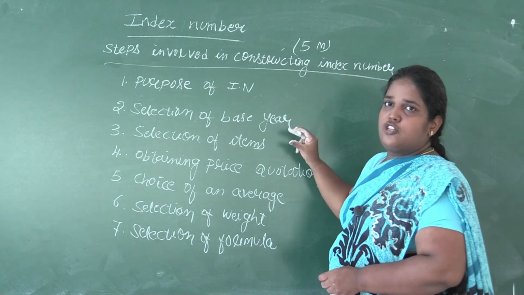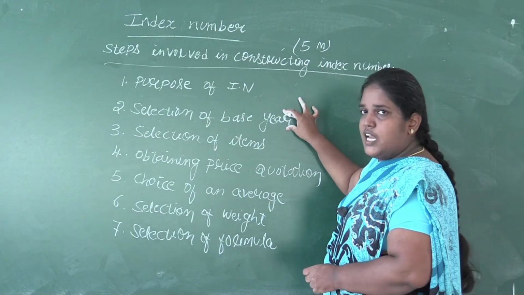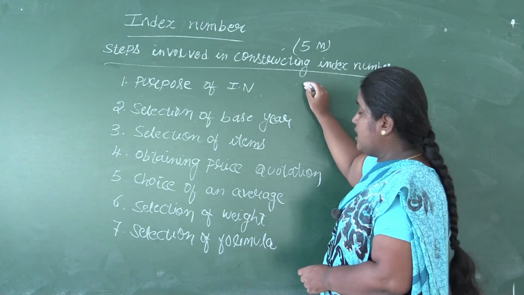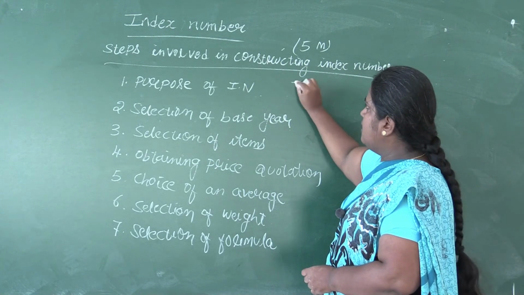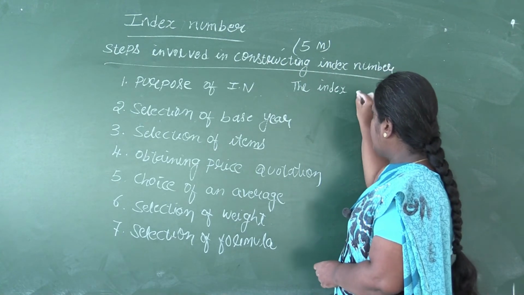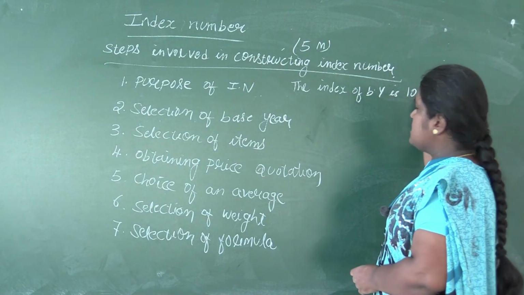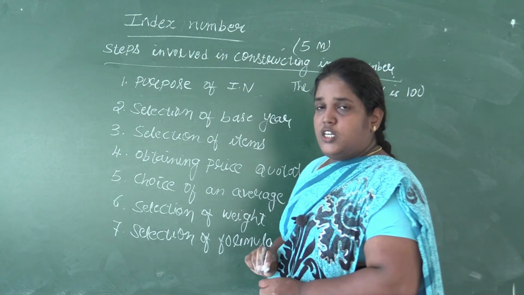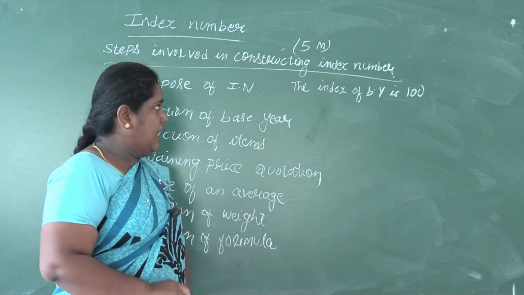If you mention the selection of base year as a point, when you are explaining it, it is compulsory to mention the index of base year is 100. Even in 1 mark, it is asked: what is the value of index number for base year? So the answer is 100.